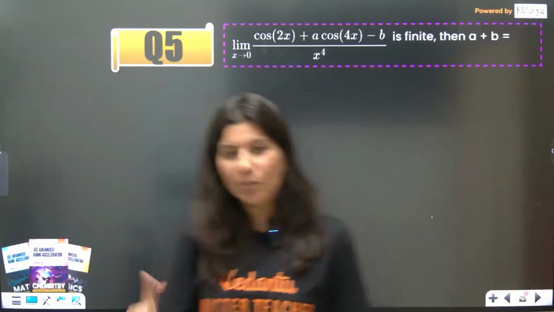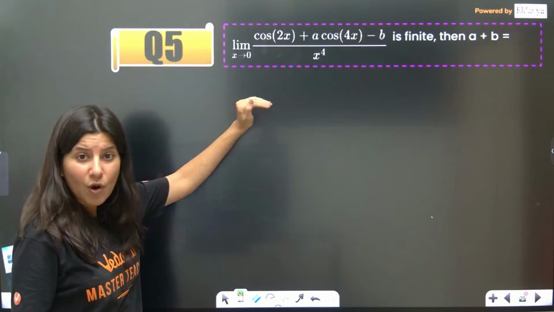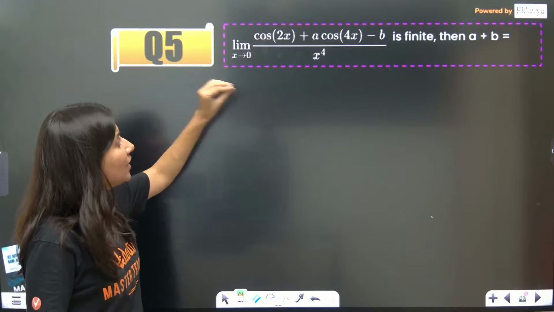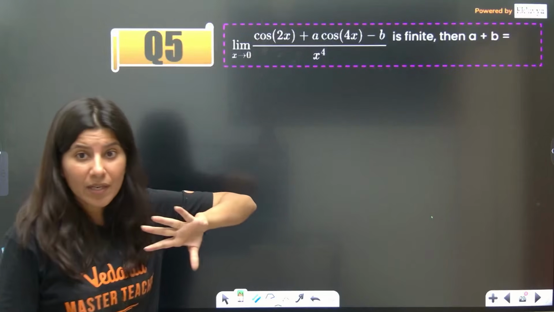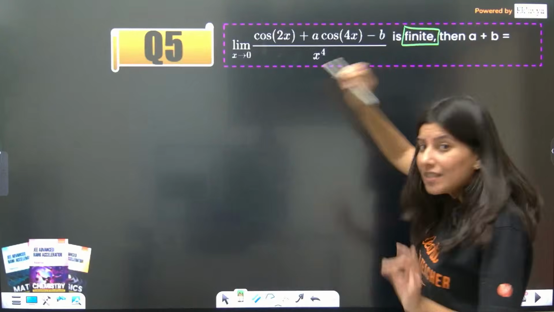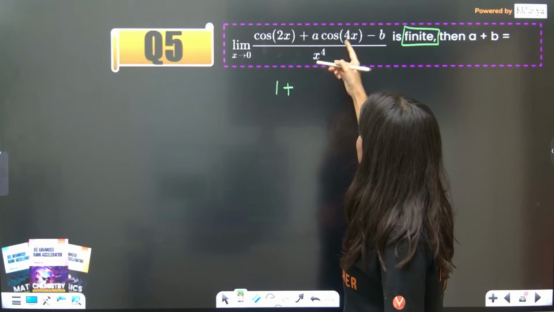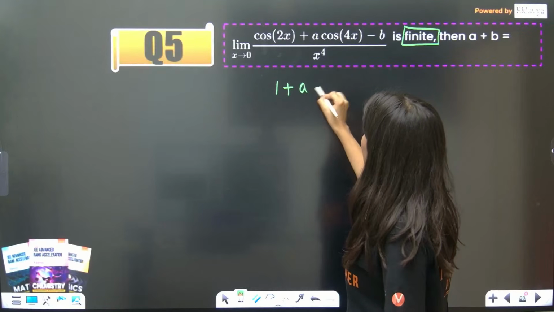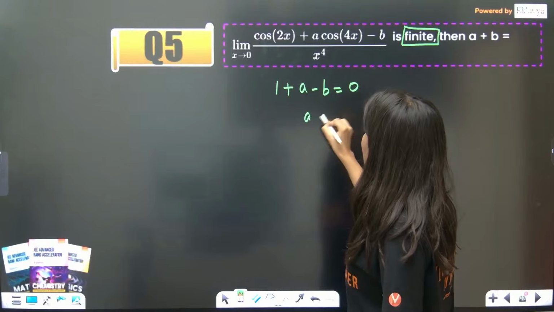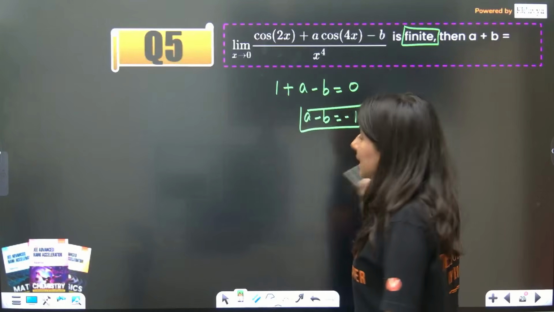The next question is from the limits, and again, a very basic question. See, this is a 0 by 0 form. Number one thing: the moment you see that the denominator is becoming 0 and the limit is finite, the numerator has to be 0. So you put x equal to 0, you will get 1 plus, you put x equal to 0, you will get a into 1 minus b. This has to be 0. So a minus b is coming out as minus 1. This is the very first equation. Correct?